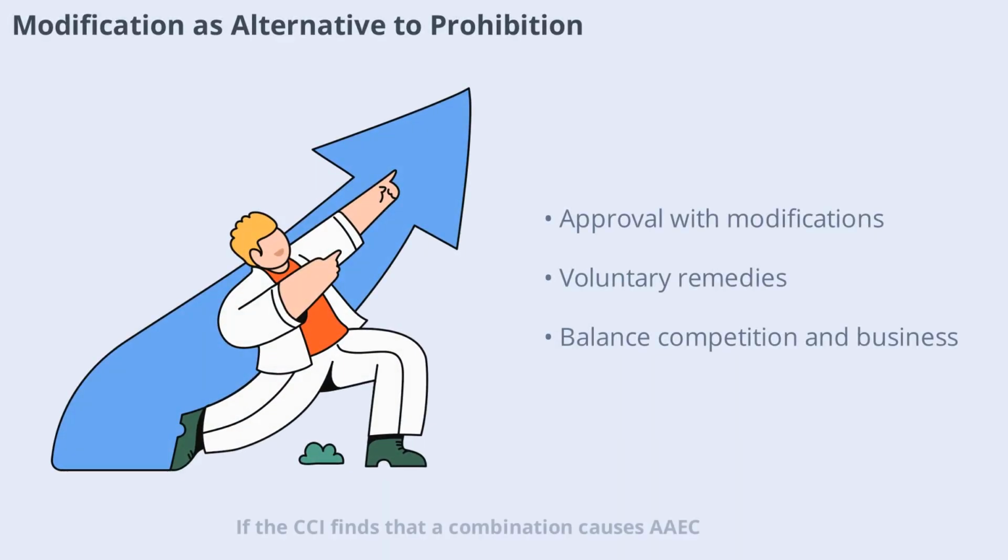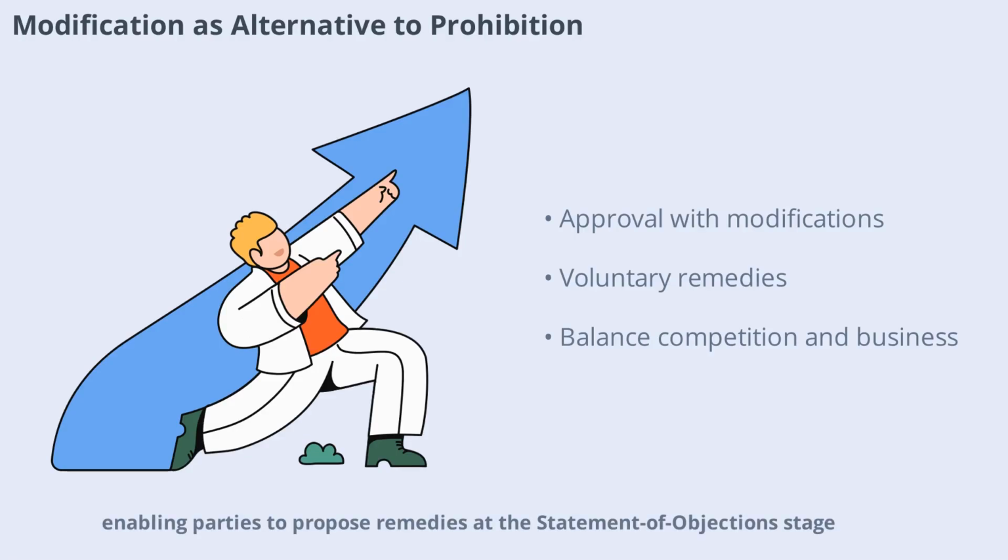If the CCI finds that a combination causes AAEC, prohibition is not the only option. Section 31 allows approval subject to modifications, such as divestiture or behavioral commitments. Section 29A formalizes voluntary modifications, enabling parties to propose remedies at the statement of objection stage. This flexibility allows many transactions to proceed in a modified form, balancing competition concerns with business need.